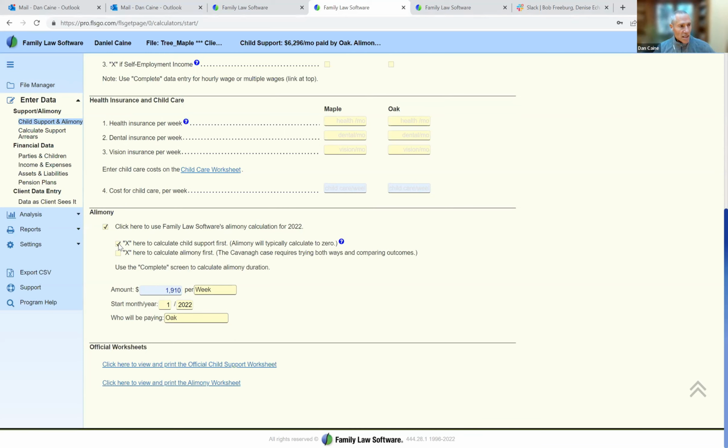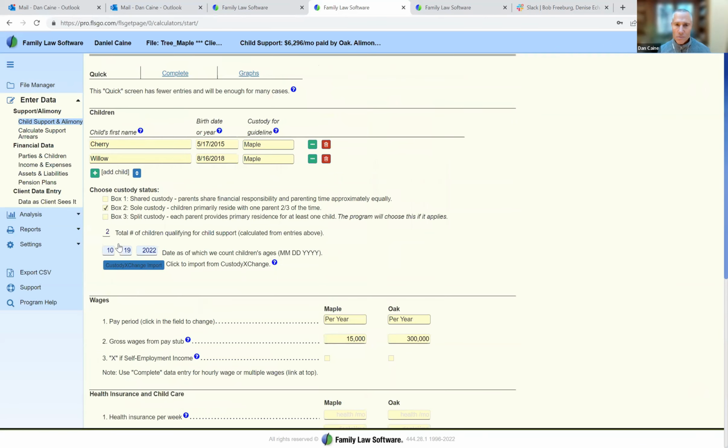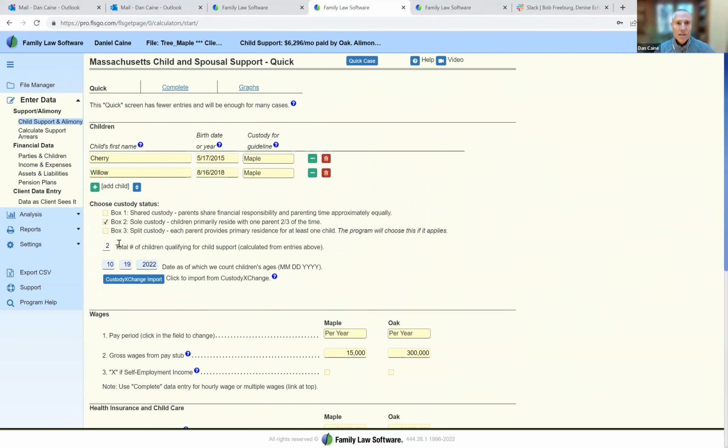And the reason for me to mention this is that we've seen two things that are pretty different in Massachusetts. Every state has its unique things in child support, or in the financial form, crazy things. Family law software does child support in more than 20 states, 23 states, which is more than any other software, and does the financial form in 13 states, which is also more than any other software. But every state is going to have weird, wild, wacky calculations, and we've just seen what they are in Massachusetts.